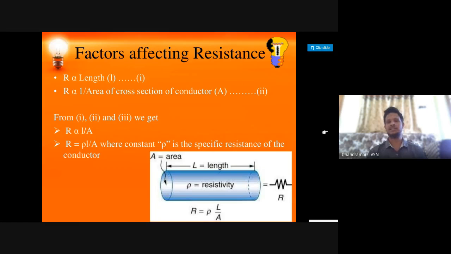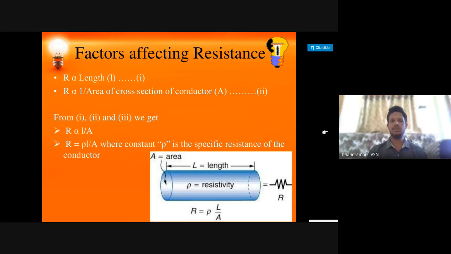So two factors: length, directly proportional, and area, inversely proportional. Together the formula is R is equal to rho L by A, where rho is called specific resistance.